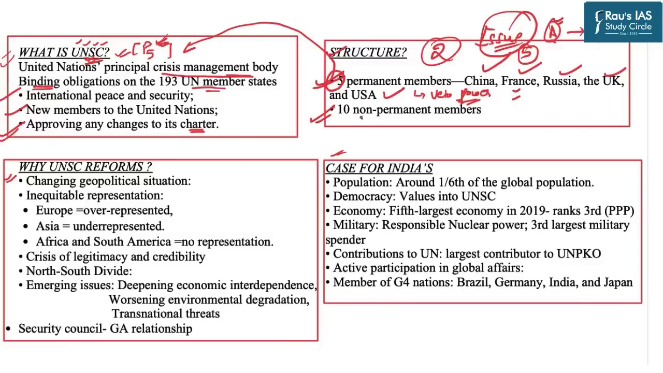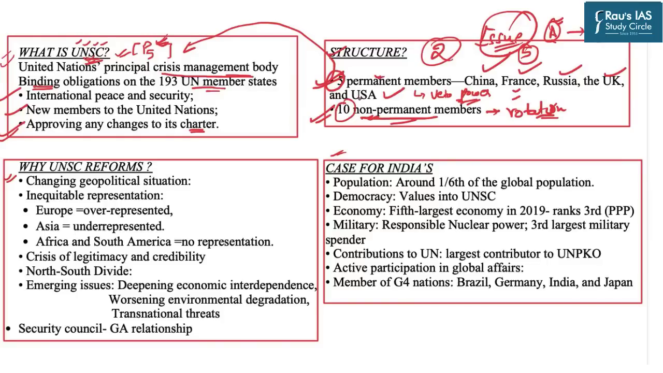The next are the non-permanent members, which are 10 in number, and they are appointed on a rotation basis, giving adequate representation in geographical terms. That means all the continents will be given adequate representation. But this geographical representation is restricted only to the non-permanent membership and not to the permanent membership.